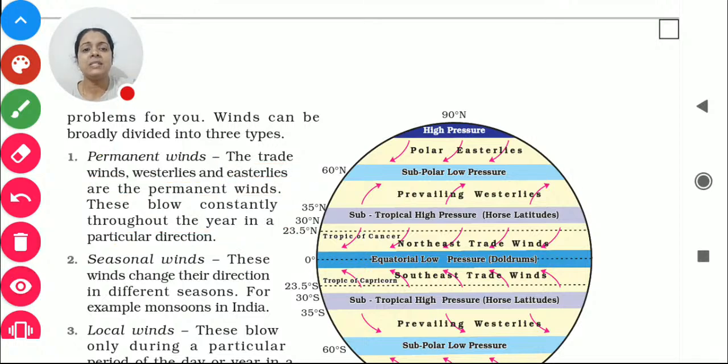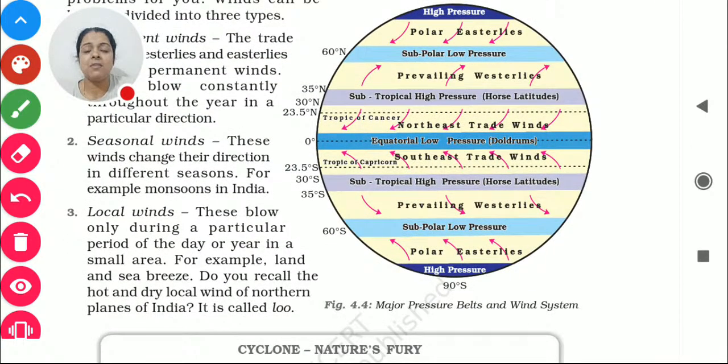Now we know about the seasonal wind. What does it mean by seasonal wind? The wind which blows season by season is called seasonal wind. For example, in the monsoon we have wind blowing with lots of humidity.